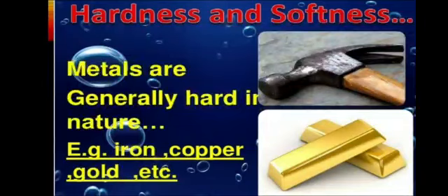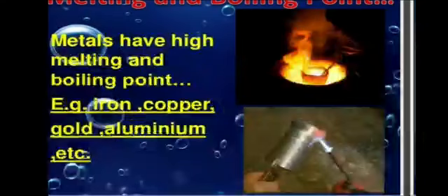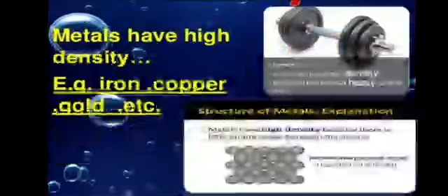For example, iron, copper, gold, etc. Next, metals have high melting and boiling points due to the presence of metallic bonds between metal atoms, which are strong in nature. Metals have high density due to the presence of strong bonding between the metals. For example, iron, copper, gold, etc.